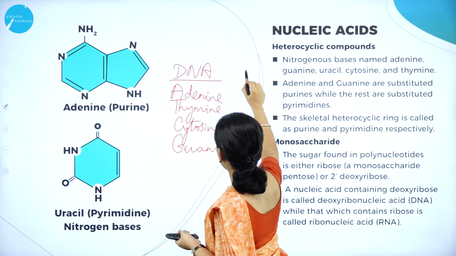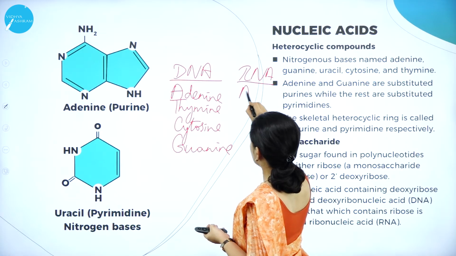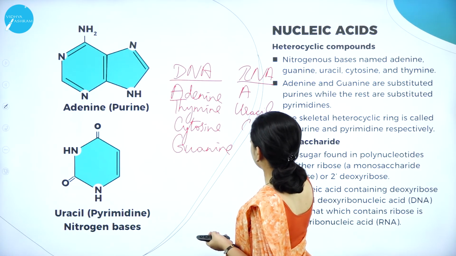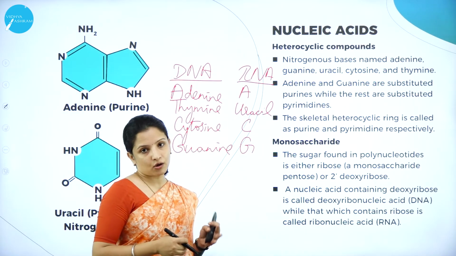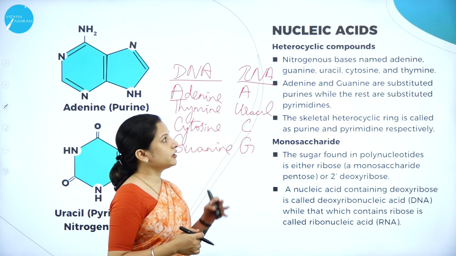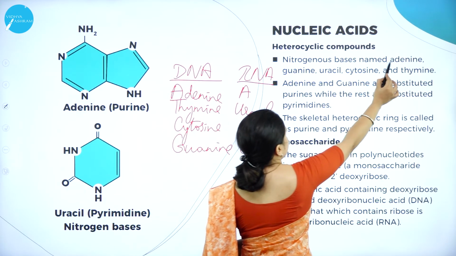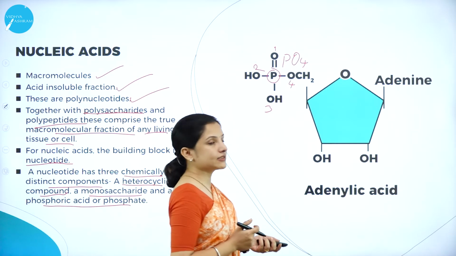And if it is a RNA, there is adenine, and instead of thymine, uracil is present, and cytosine and guanine. These are the different heterocyclic compounds that are present: adenine, guanine, uracil, cytosine and thymine.